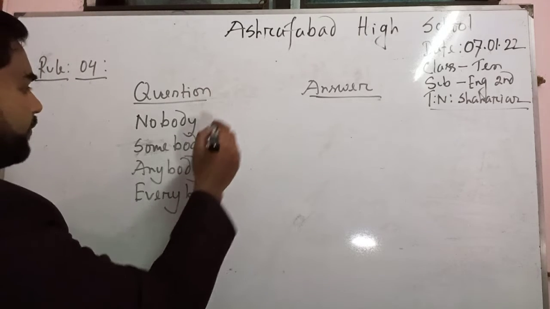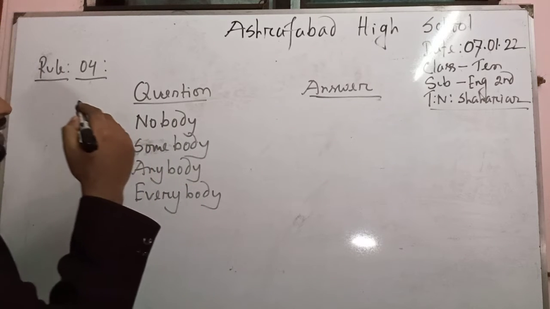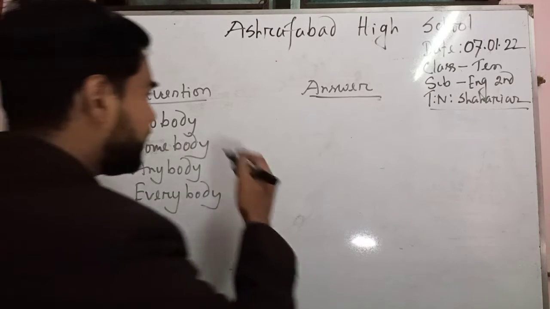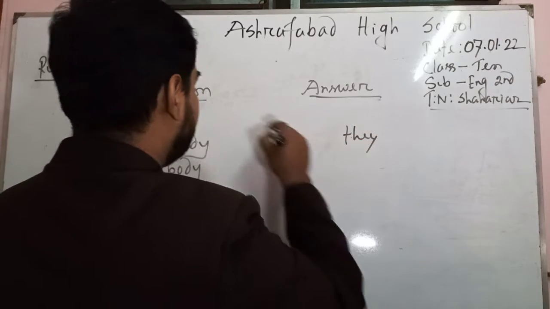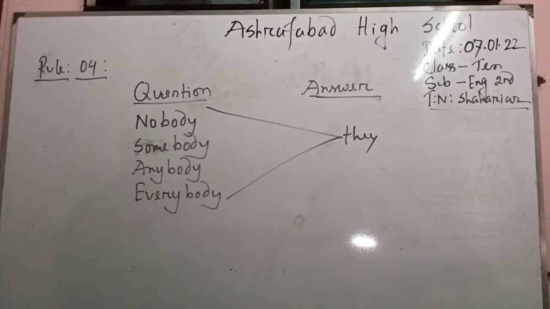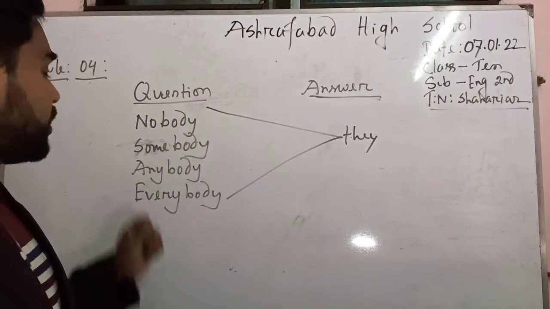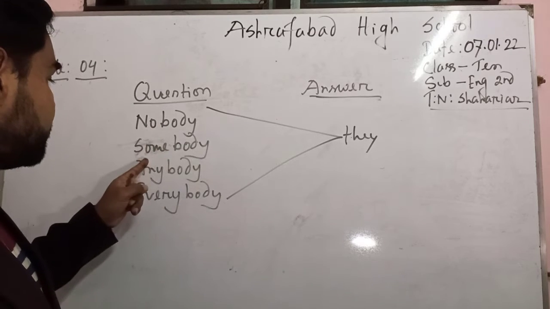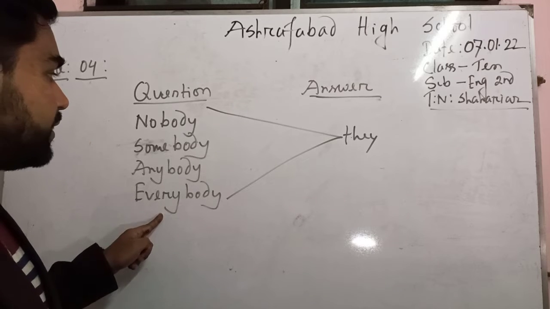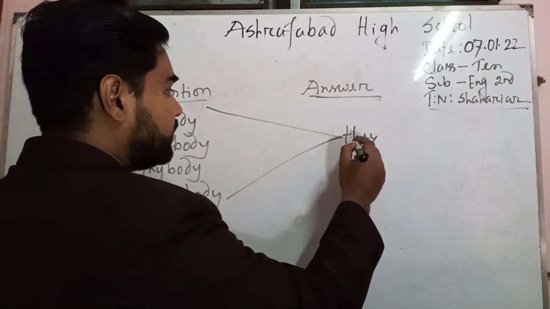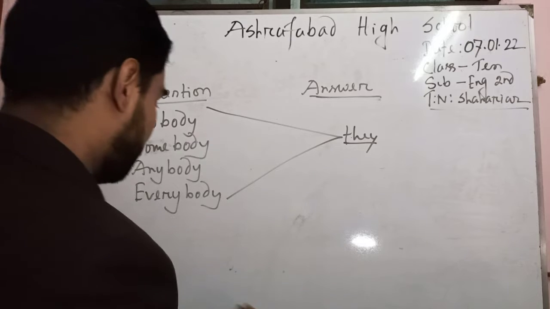Okay. If in the question paper you find these words as the subject, in place of the subject in the answer, you will write down only they. Only they. I just want to make you understand that while answering that question, if you find nobody, somebody, anybody and everybody in the question as the subject, then in the answer of that question you will write down they instead of these words. Okay, let's see an example.